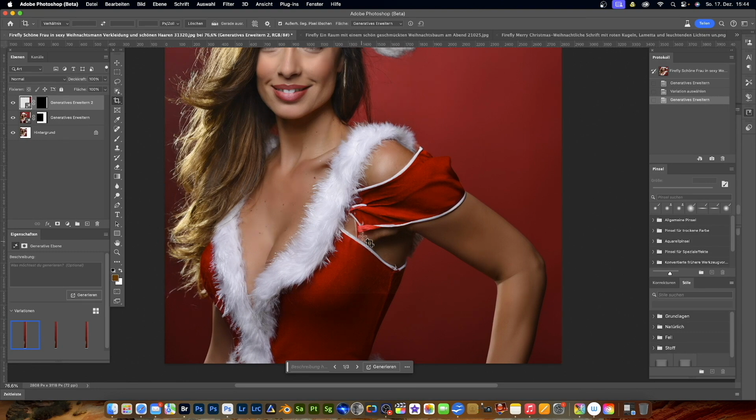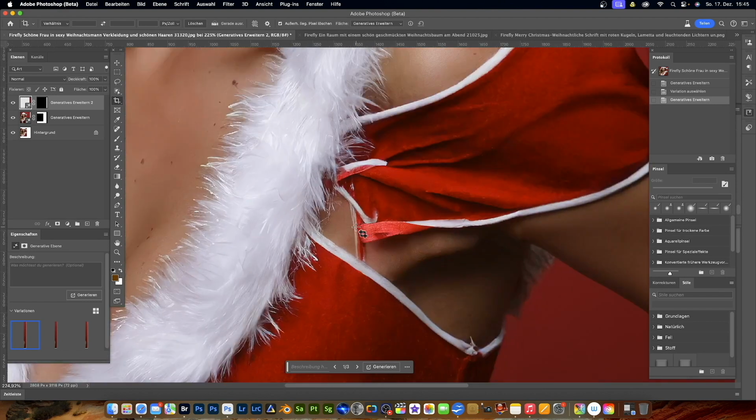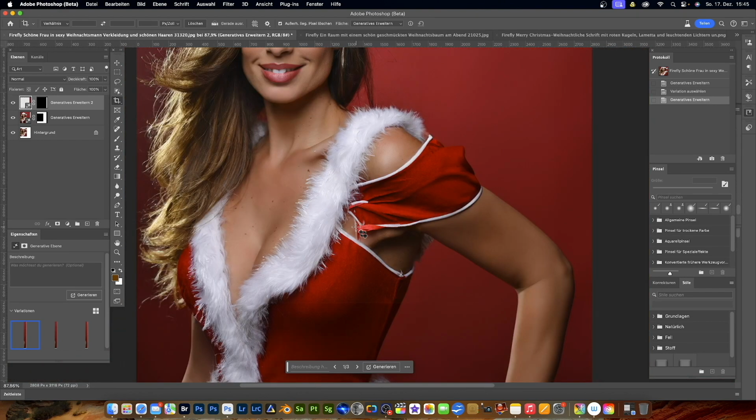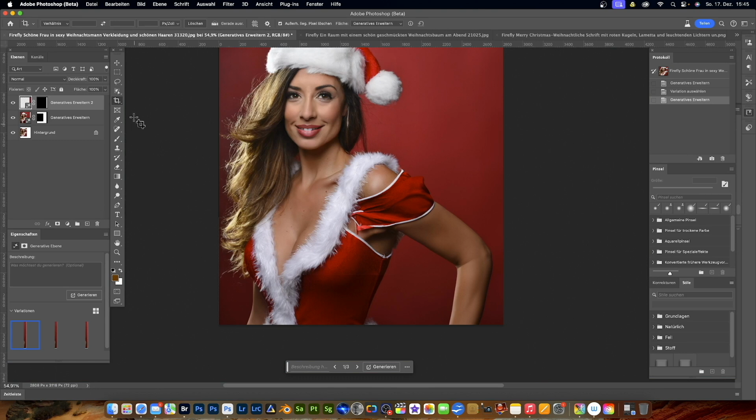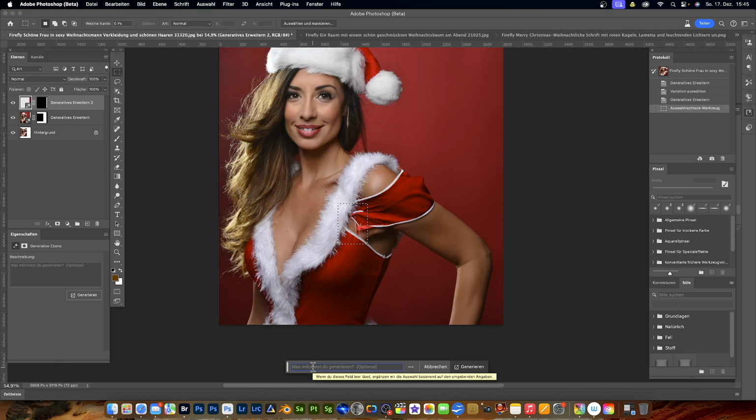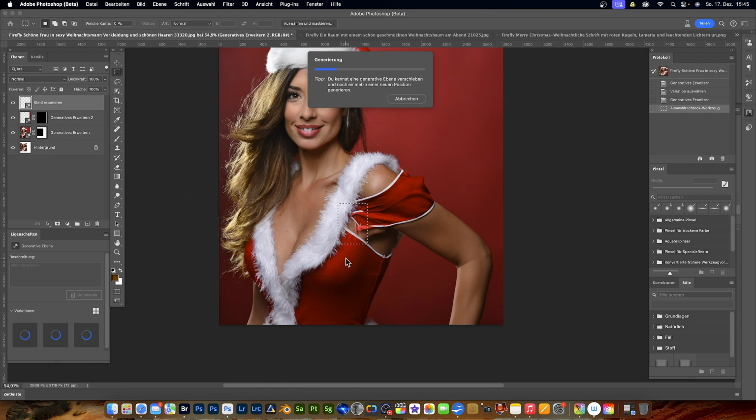So now I want to fix the dress here. It looks weird, so it shouldn't be like this. So now I'm just going to be here with my select rectangle here, make a selection, and then I will now fill generatively here, enter a text, write down dress repair. That's what I entered earlier. I am hoping for a good result soon. Let's have a look. Because it looks a bit frayed here.